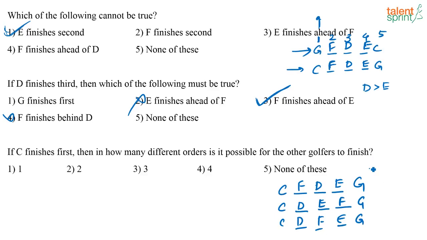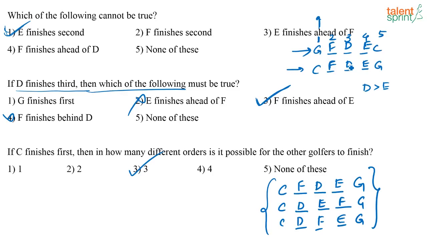So these are the 3 possibilities that we have, right? Any other possibility that we write will go wrong, like this condition where they have given that D finishes before E will go wrong. So these are the only 3 possibilities that you have, and your answer will be option 3. Basically, in this question, when you look at the options, there is only one option. They have also given here that D is finishing third. Okay, when D is finishing third, this has to be your case, right?